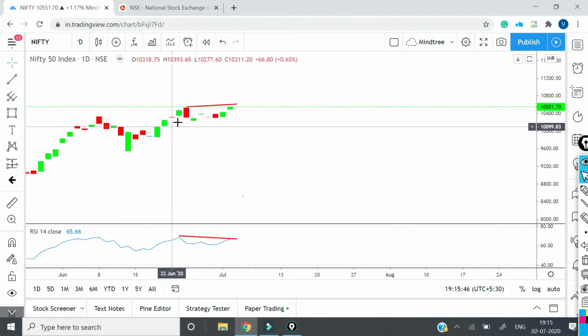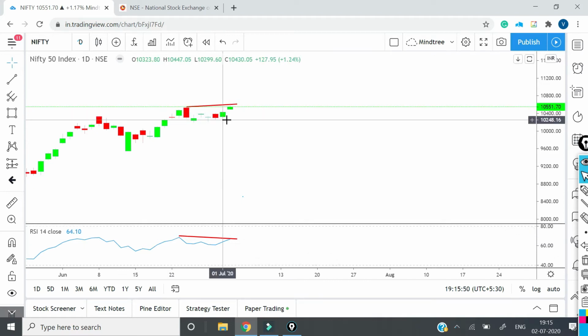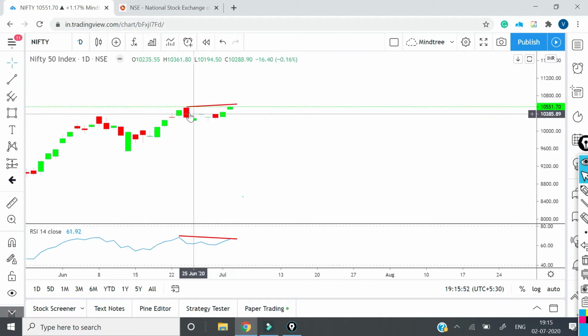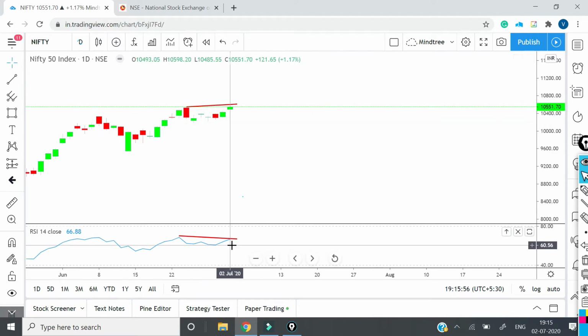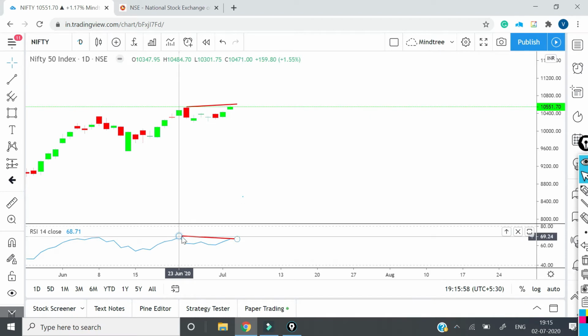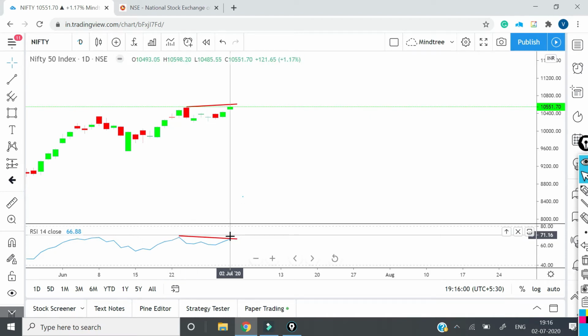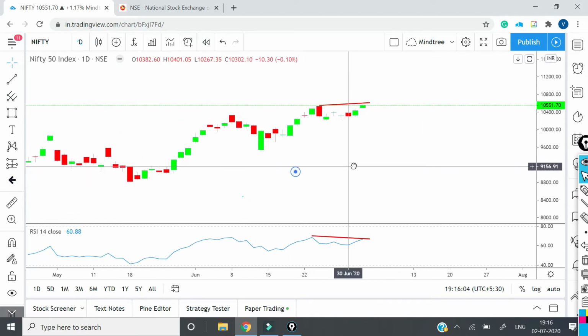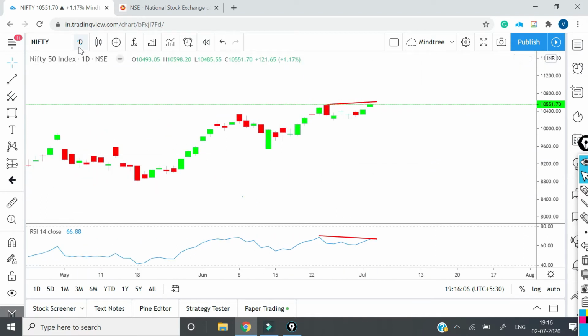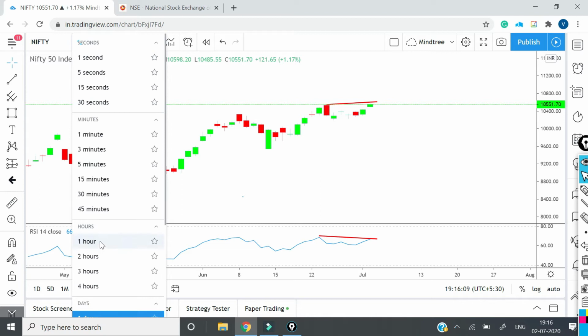So that means the strength with which the price was going up over here is not the same strength with which the price has gone. Though the price has taken out the top of this candle, the RSI has not taken out the previous top. It is still low. So this is a divergence between price and RSI strength. Now let us try to see this in 1 hour again.